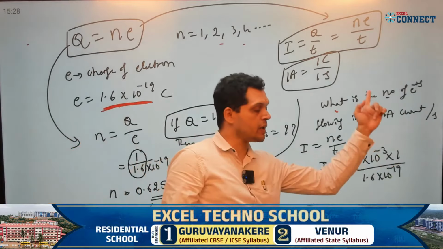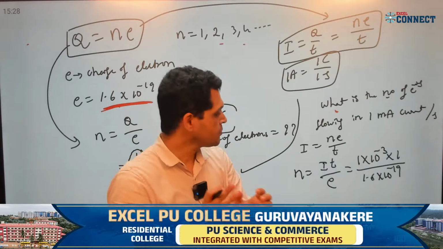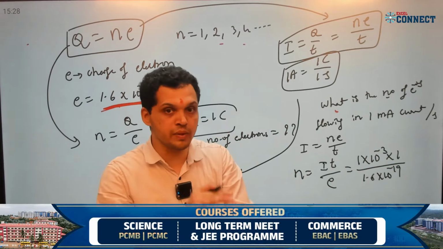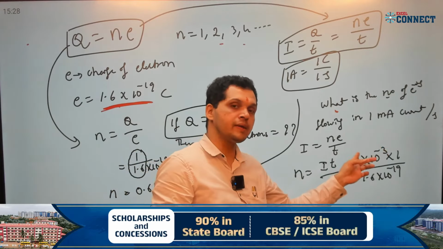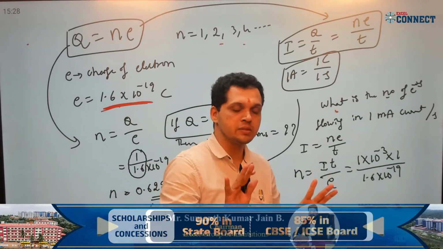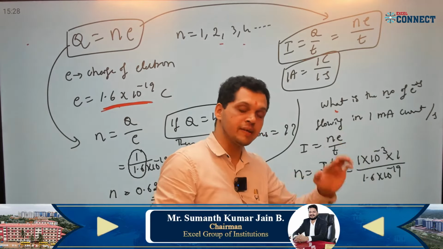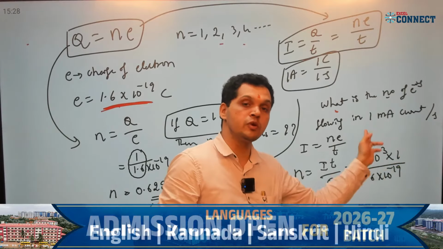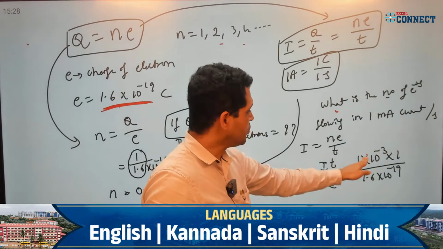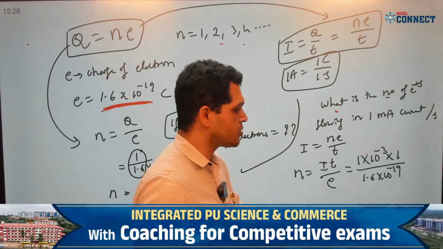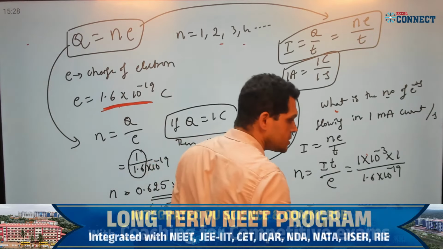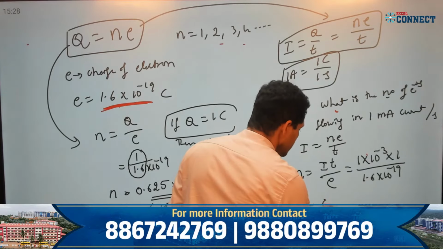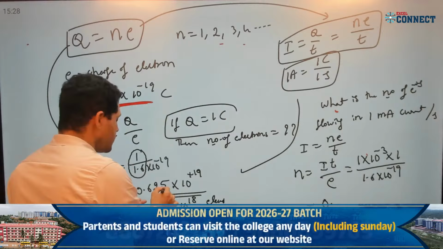Next, 10 power we have to solve. This is an easy method. 10 powers separately we have to solve. Don't mix up this. Don't write 10 power minus 3 as 0.001. You have to write 10 power minus 3 itself. Then you can easily simplify the 10 to the powers. First you solve 1 by 1.6. 1 by 1.6 how much? That is 0.625, same number 625.